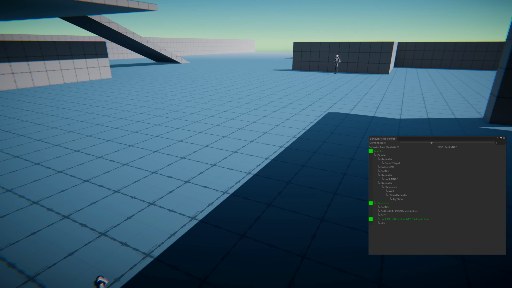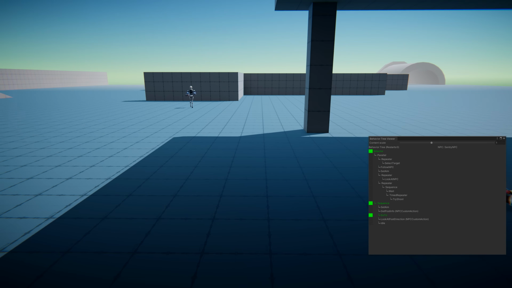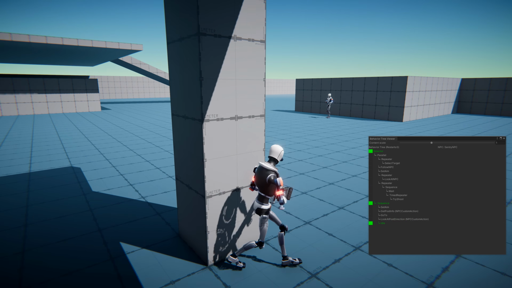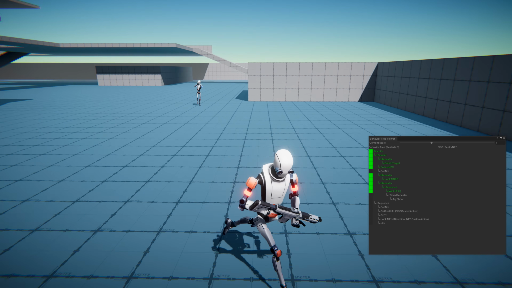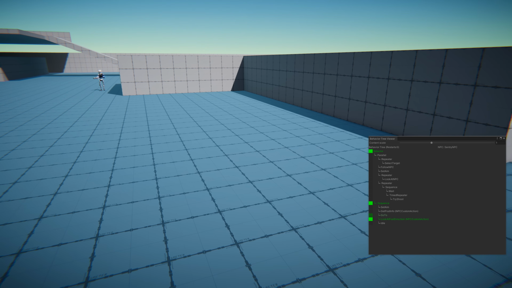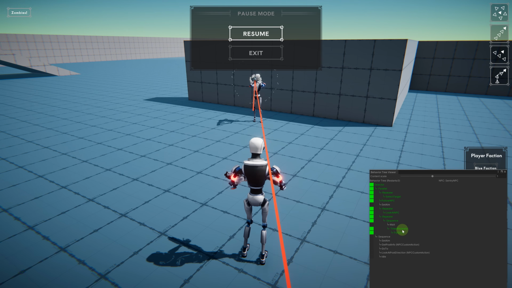I'm going to press 2 to revive. Okay. Let's try to escape. Yeah. So it's working fine. I'm going to set my health points to a big value just so we can see the burst shooting. So he's going to shoot for 2 to 4 seconds. Then he's going to wait and then shoot again.